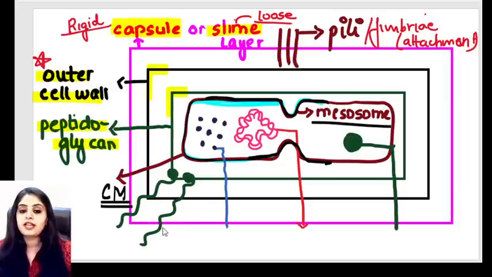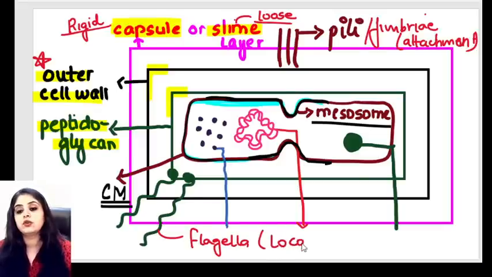Versus, what is this? Flagella. The next one is flagella. And when we say flagella, these wavy things coming out, I think everyone knows that flagella is used for locomotion. When the organism wants to move around, motility is something we'll be talking about in bacteriology, and locomotion will definitely be carried out by flagella.